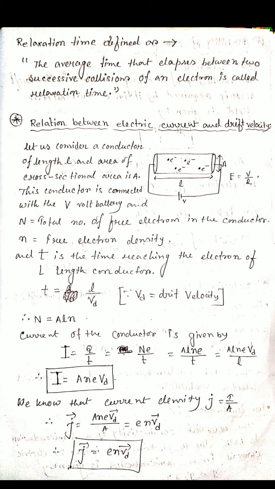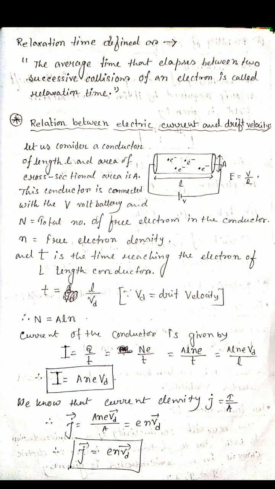That means it will enter from the left side and exit from the right side. So it will cover the distance L. The time taken to cover this distance is T equals L by Vd, because velocity equals displacement by time.